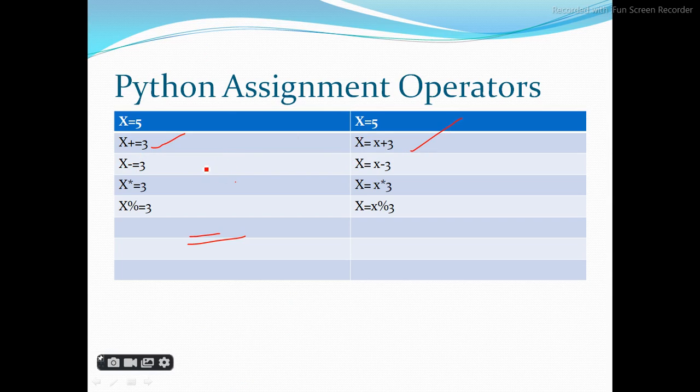x minus equals 3 means x equals x minus 3. If the value of x is 3, then 3 minus 3 will be 0. x multiplication equals 3 means we are taking x equals 3, so 3 into 3 is 9. x modulus equals 3, like this.